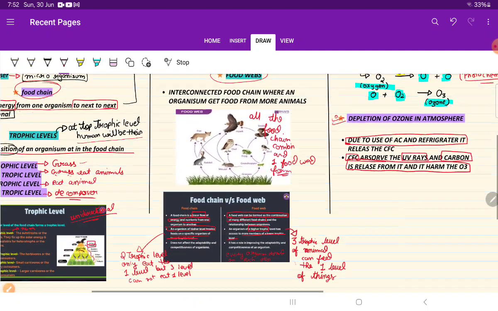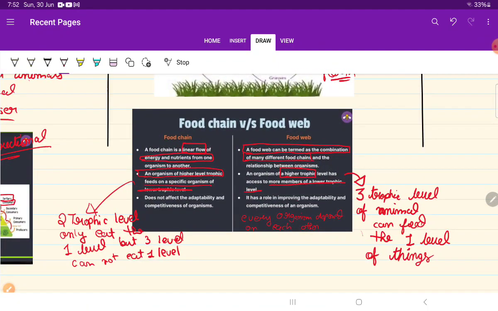Now let's see some common differences of food chain and food web. Food chain, it is the linear flow of energy or nutrition. And food web, it is the term for a combination of different food chains, that I have told earlier. Organisms of higher trophic level feed on specific organisms.